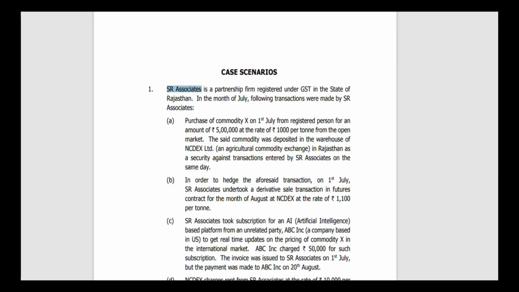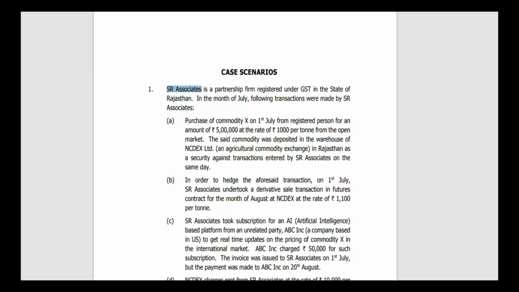SR Enterprise is a partnership firm registered under GST in the state of Rajasthan. In the month of July, the following transactions were made by SR Associates. The first transaction they entered into is a purchase of commodity X on 1st July from a registered person for an amount of 5 lakh at the rate of 1000 per ton.